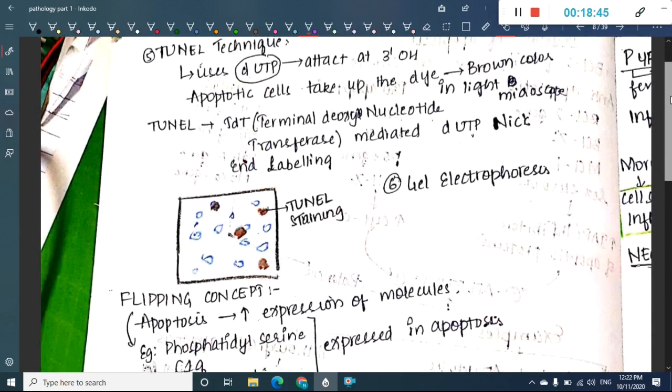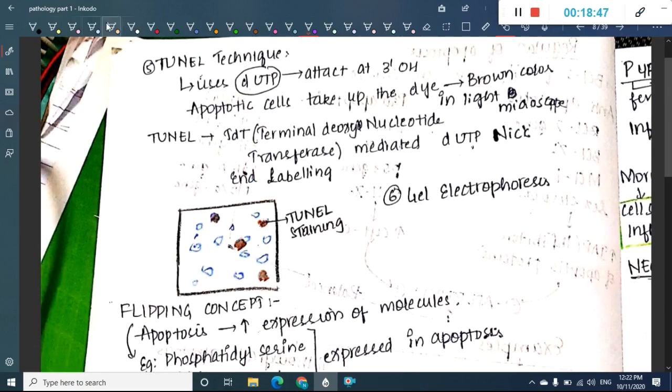Then we have one more technique for estimation, which is called the TUNEL technique. So what is this TUNEL technique? This technique mainly uses dUTP, and this dUTP will attach at 3'-OH. The apoptotic cells take up the dye, so as a result they will be seen as brown color in the light microscope.